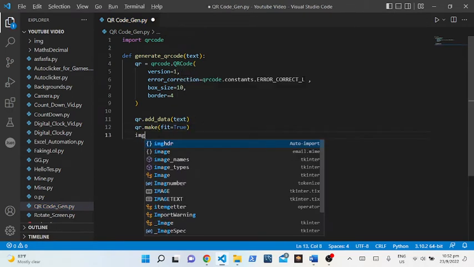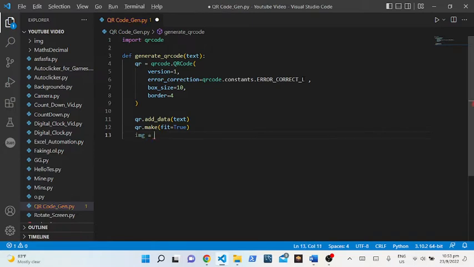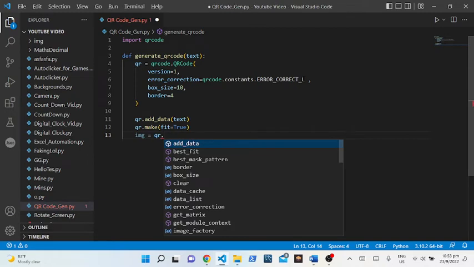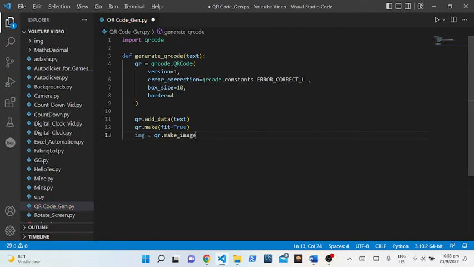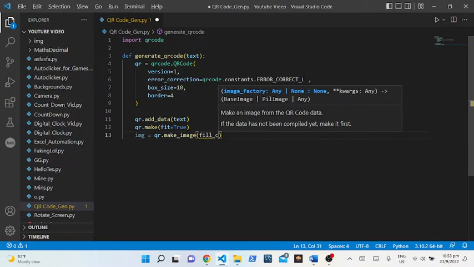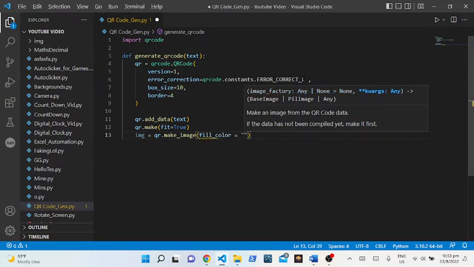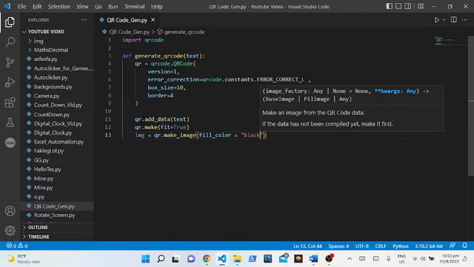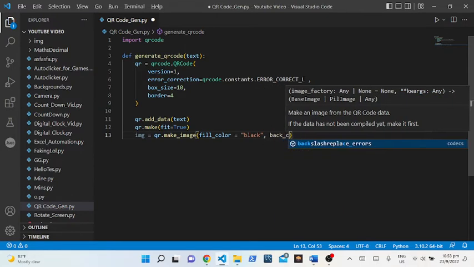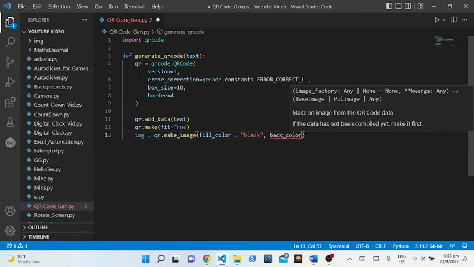And then I can put img to be equal to qr.make_image. I can put fill_color to be equal to black, and then back_color to be equal to white.